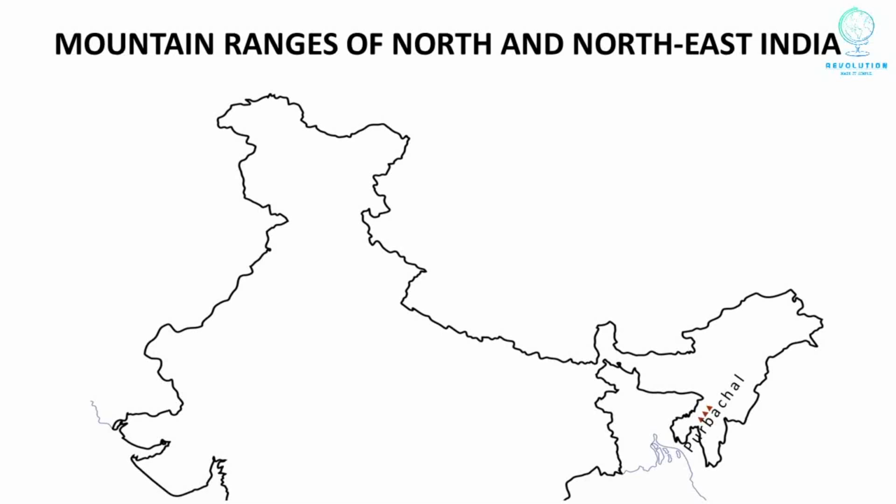The 4 mountain ranges of Assam are Bhuvan Hills, Mekir Hills, Ringma Hills and Baral Range. The 3 mountain ranges of Meghalaya are Garo Hills, Khasi Hills and Jaintia Hills.